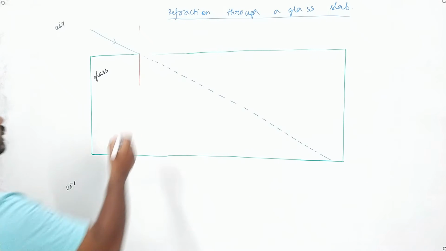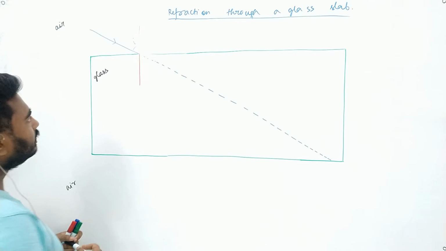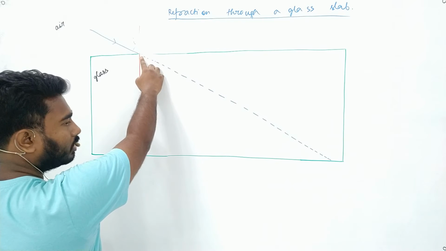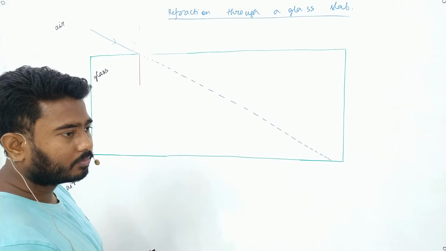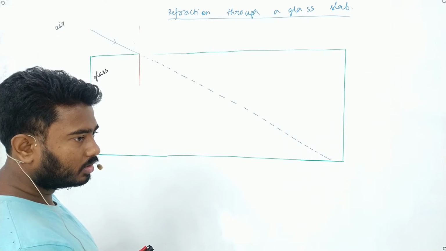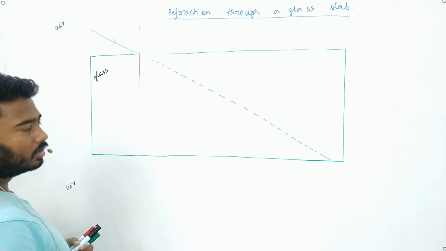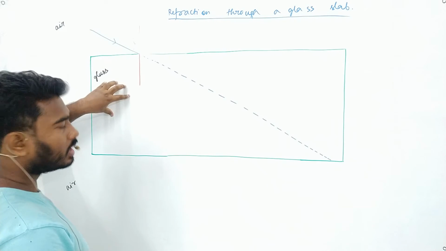So if it makes an angle I, I am asking Chandrima, will this angle of refraction be less than I or more than I? Sir, more than I. It is denser. Glass is denser.